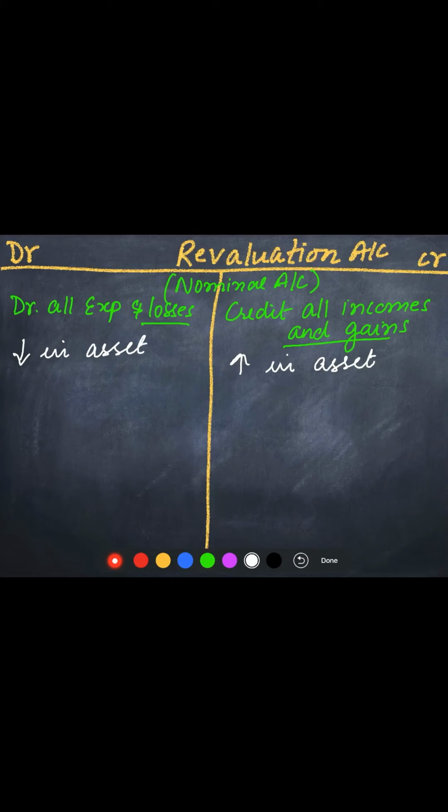On the other hand, let us take the example of liability. When the value of liability is increasing, it is a loss for the business because the business will have to pay more in future. So when it is a loss, it has to be entered on the debit side. So increase in liability. And on the other hand, if the value of liability is decreasing, that shows that we will have to pay less in future. We discussed this now with the help of an example. So it is a gain for the business. So decrease in liability.